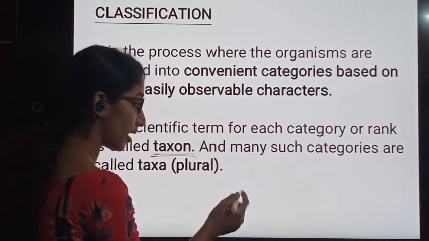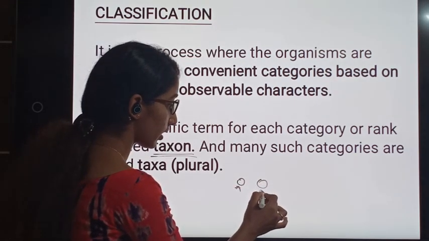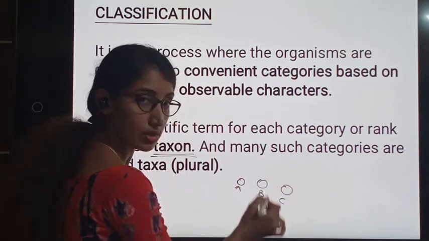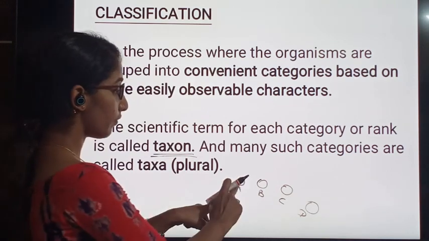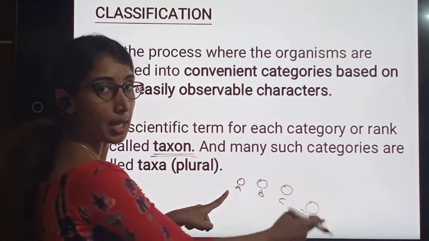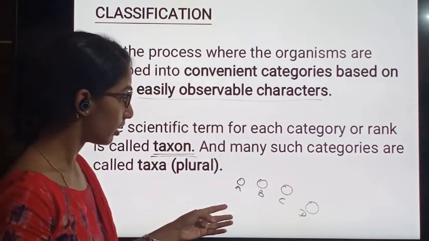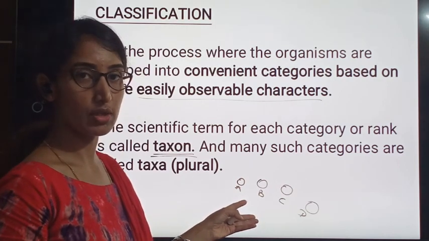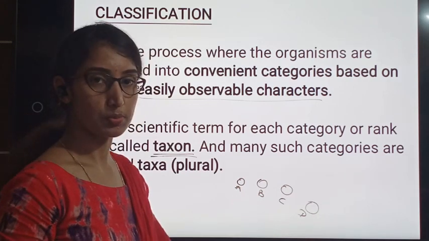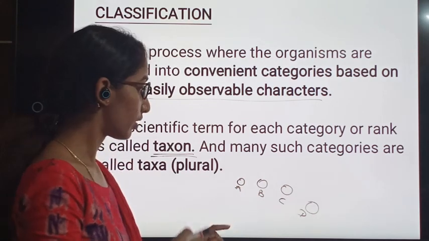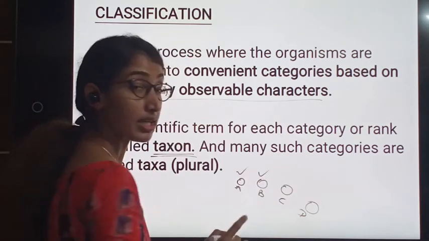I will give you an example. This is a group of organisms. Here this is a group of organisms. This is a group of organisms. This is a group of organisms. That means we are grouping the organisms based on some easily observable characters. Let me give you an example to understand the concept. These are the different groups. There are 4 groups. And each group is called a